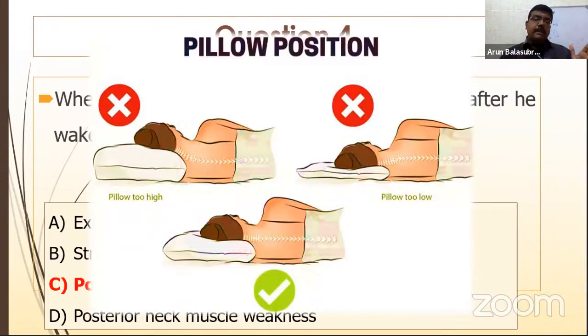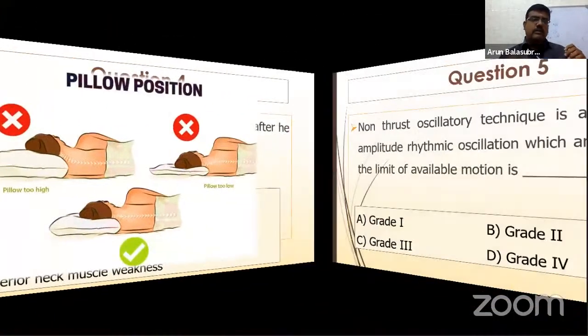A too high pillow also causes flexion in the spine, and a too low pillow also causes flexion in the spine. A neutral pillow, like a soft pillow which is neutral, only helps keep the spine in the neutral position, which prevents the pain. So very simple reason: you ask the patient when the pain is increased. Patient says that in the early morning I have severe pain. That is maybe because of the poor position. Most of you have put the correct answer. Very good.